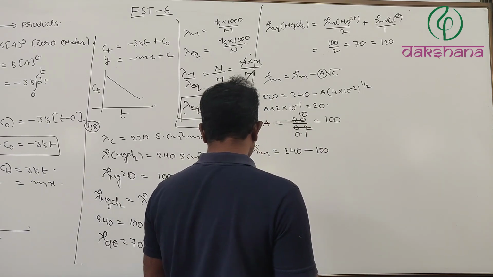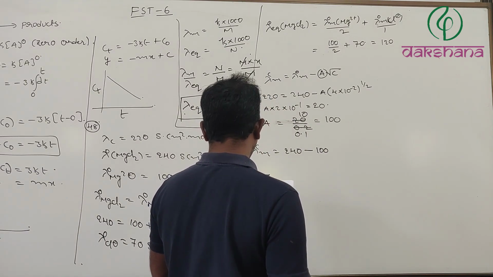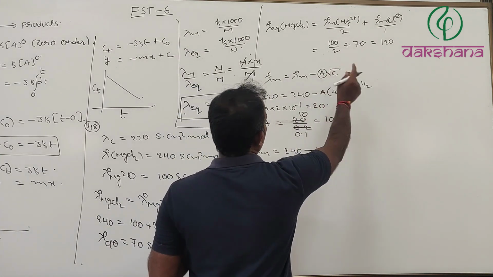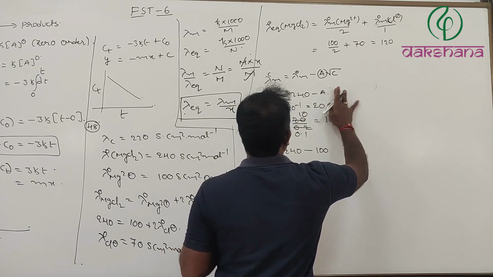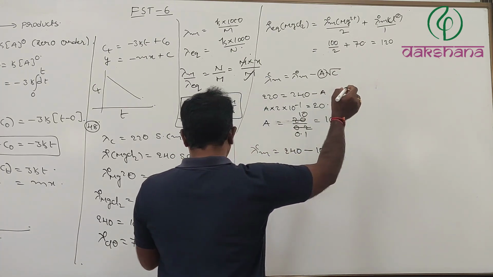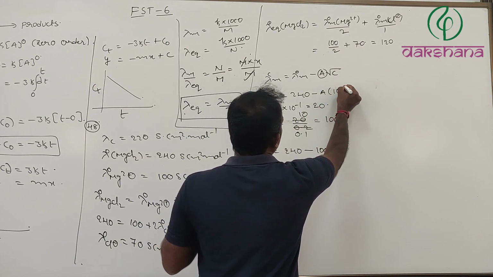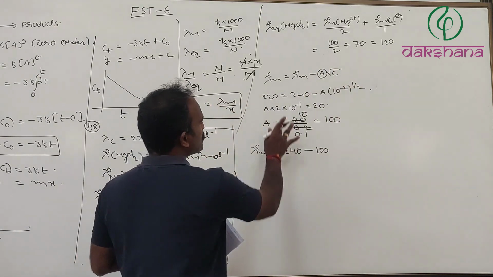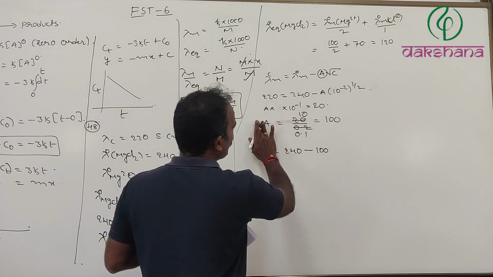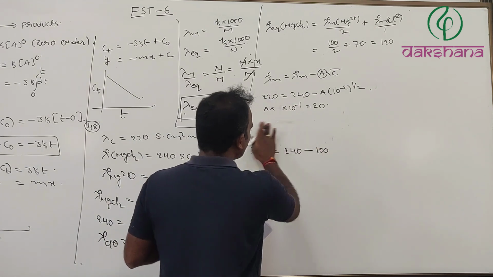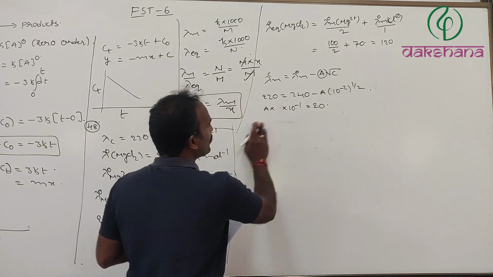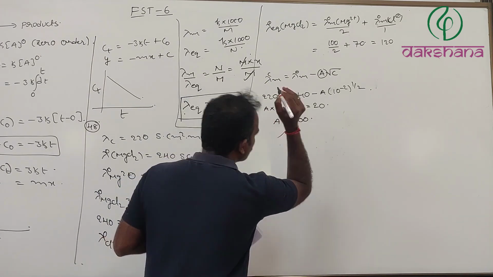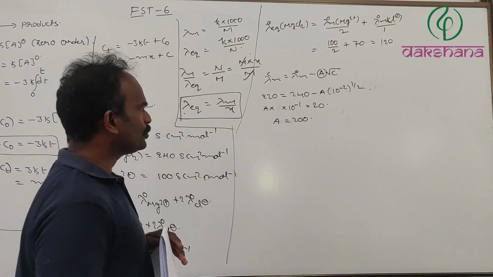A value which is going to be 100, 1 minute. Here we have taken 0.014 molar, 220. This is at a concentration of 10 power minus 2. If this is at 10 power minus 2, then it is going to be 10 power minus 1, 0.1. A is equal to 200.